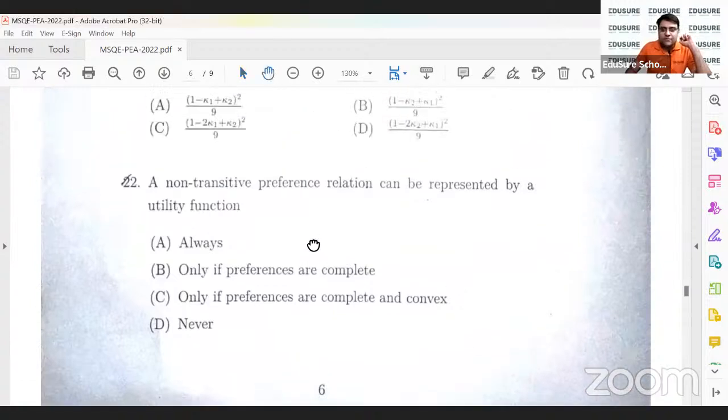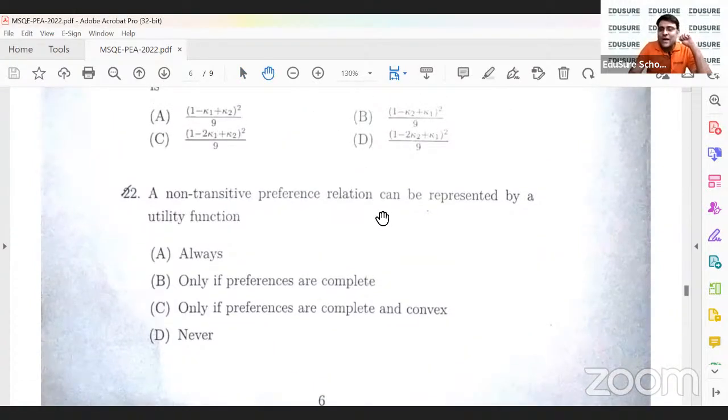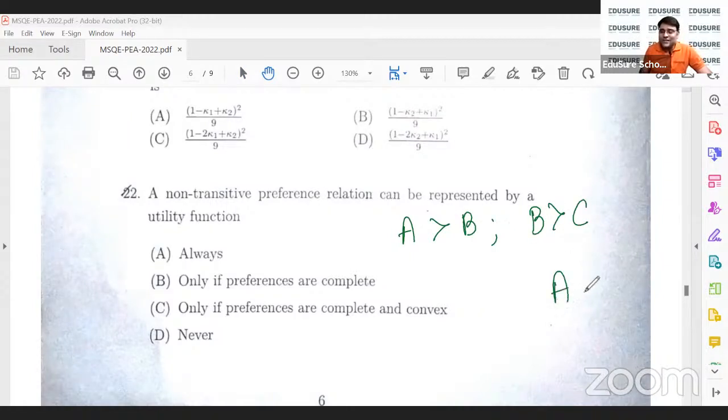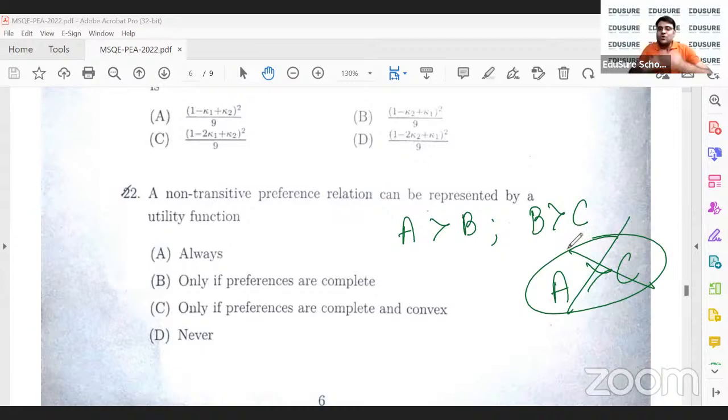A non-transitive preference relation can be represented by a utility function. Okay, so if a preference is non-transitive, that means that if I have a bundle A which is preferred over a bundle B and a bundle B preferred over a bundle C, it's not necessary that A will be preferred over C. This cannot be guaranteed. So if it is non-transitive, then there is no certainty on the preference of the consumer at all. The consumer can do anything.